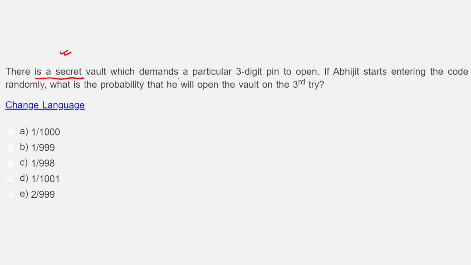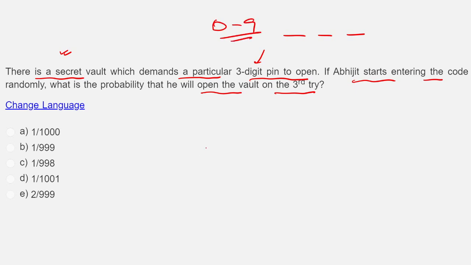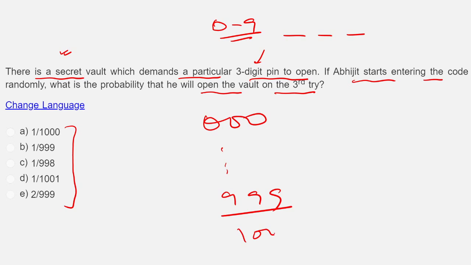There is a secret vault which demands a particular 3-digit pin to open. If Abhijit starts entering the code randomly, what is the probability he will open the vault on the third try? Right? So this is an assumption here, that these three will have all the digits from 0 to 9, which they could have mentioned. But when you look at the options here, the possibilities are from 000 to 999, that is 1000. So use all these things in your exam too. Don't start blaming the examiner that they were vague or not clear.